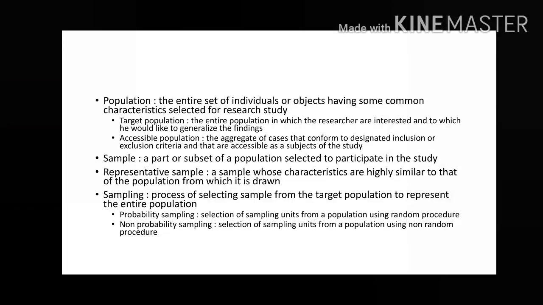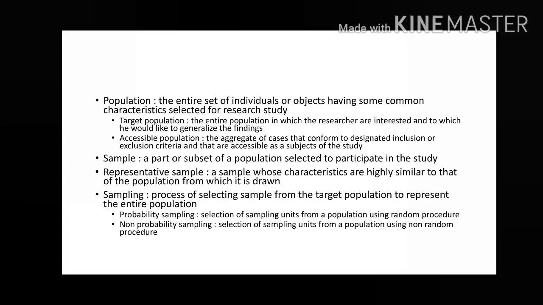So the entire set of individuals is the infants below 1 year of age, and they have common characteristics, so their milestones will be almost the same, selected for the research study. So this is the population.